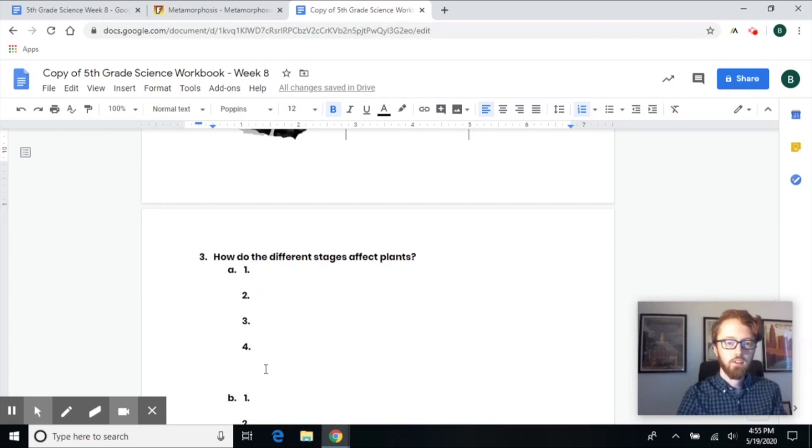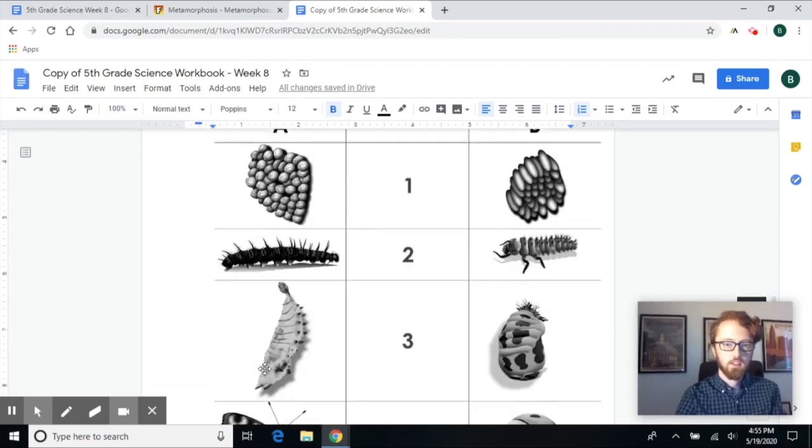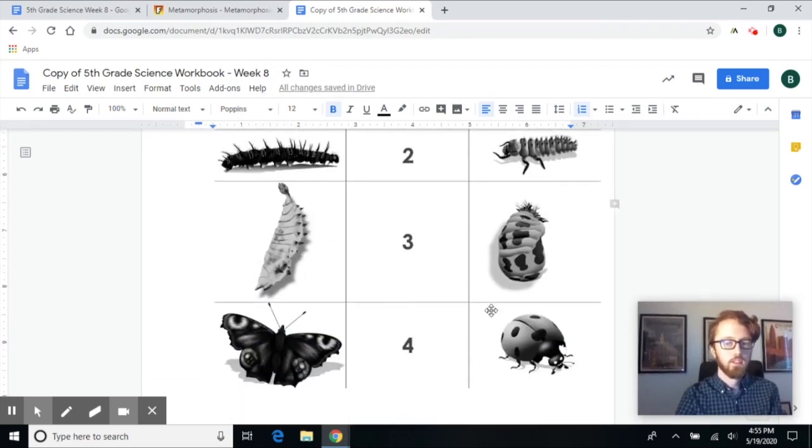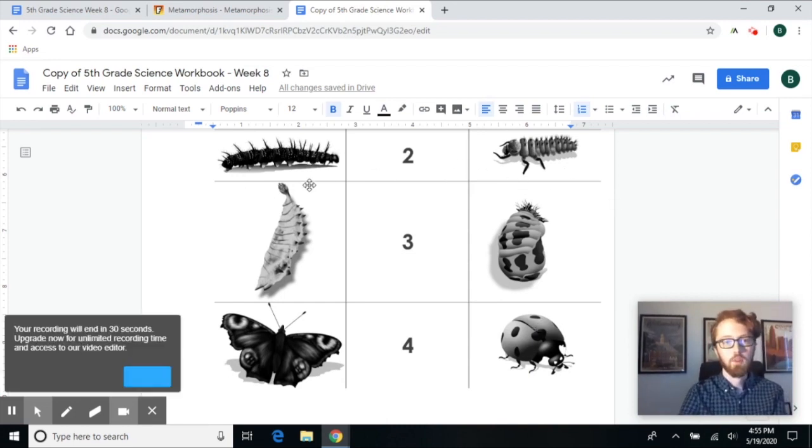Then, how do they affect the plant? So these two animals affect plants differently. The butterfly is a pollinator, whereas the ladybug protects plants by eating aphids that might damage it. But in their larva stage, both those animals eat the plant.